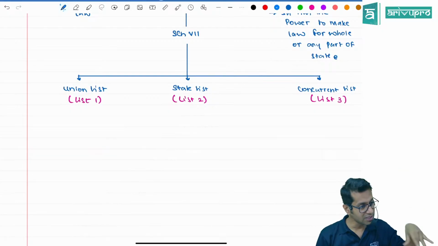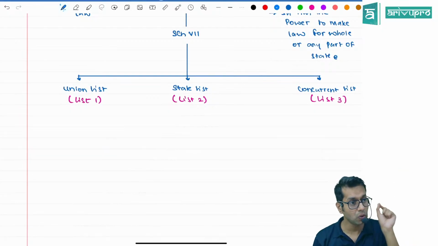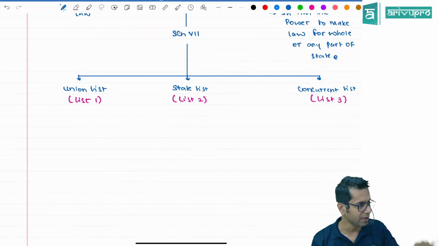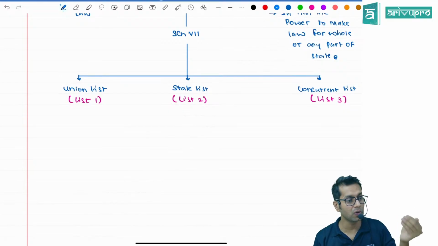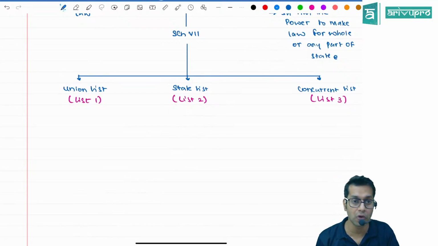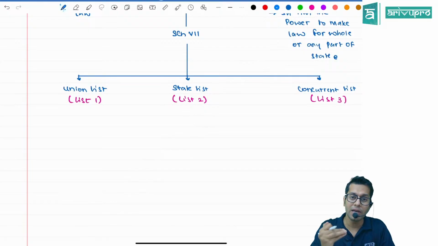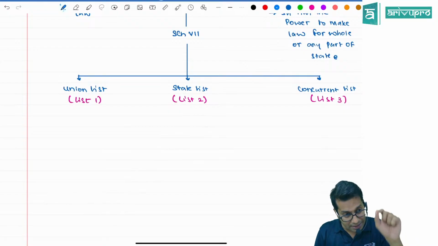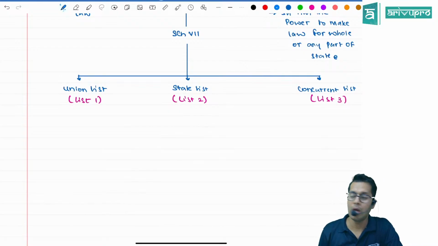Now whatever is there in the union list, only the central government has the exclusive power to make law with respect to those matters. Similarly, whatever is there in the state list, who has the power? Only the state government has the exclusive power to make law. Whatever is there in the concurrent list, both the central government and the state government can jointly come together and make the law.